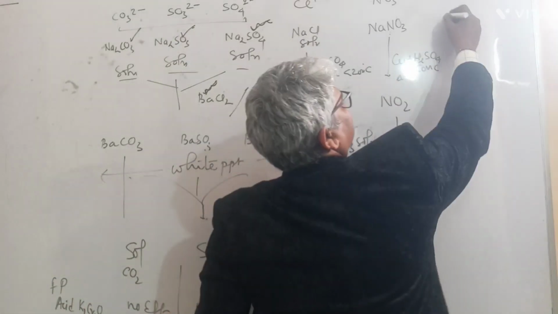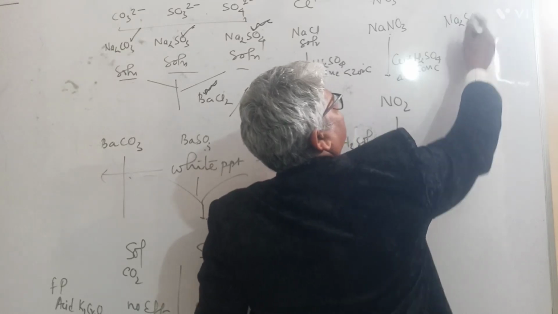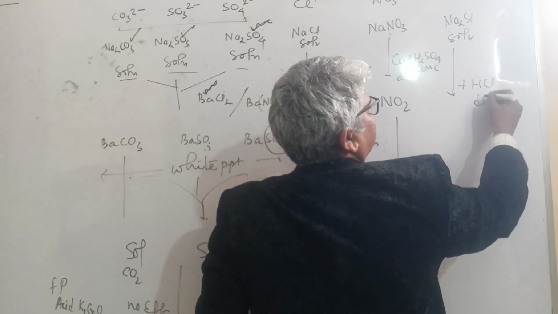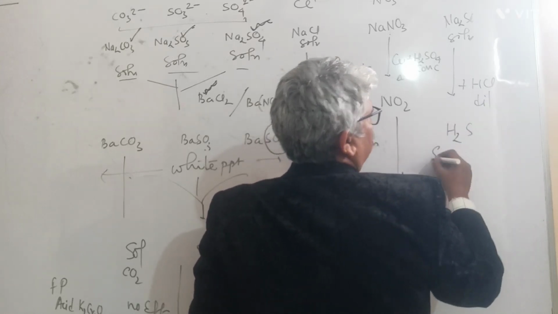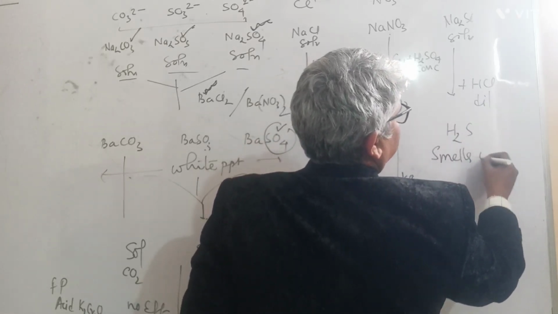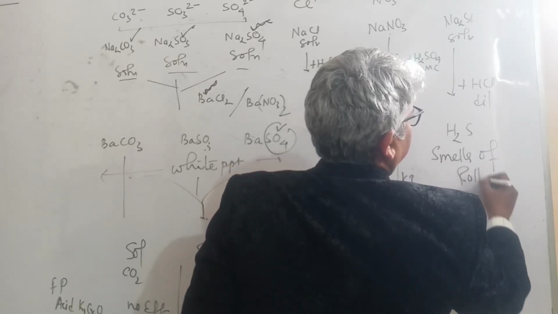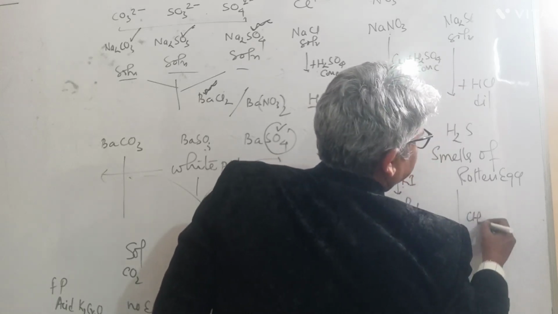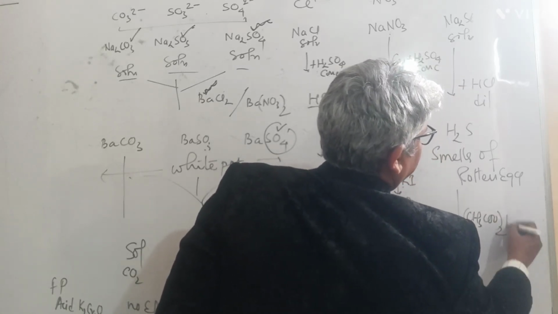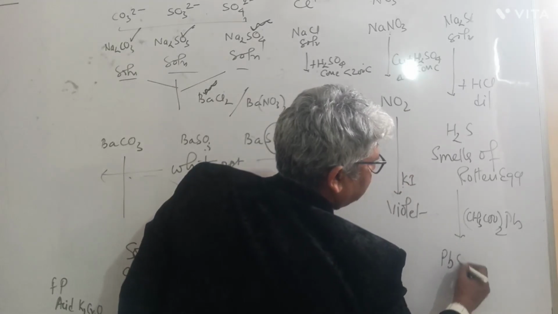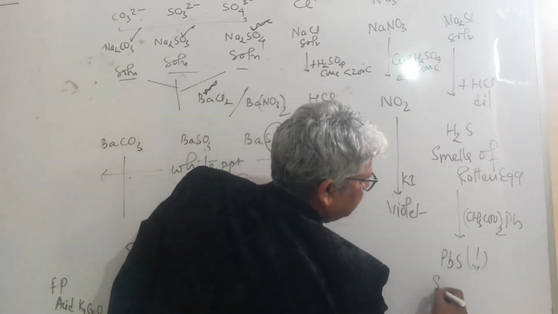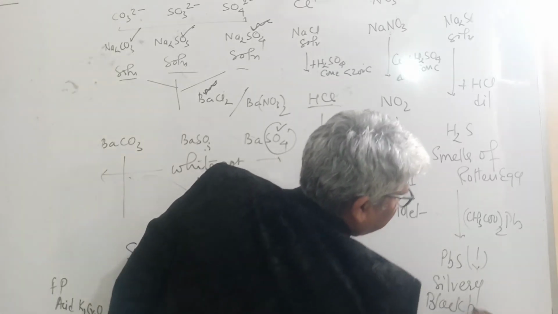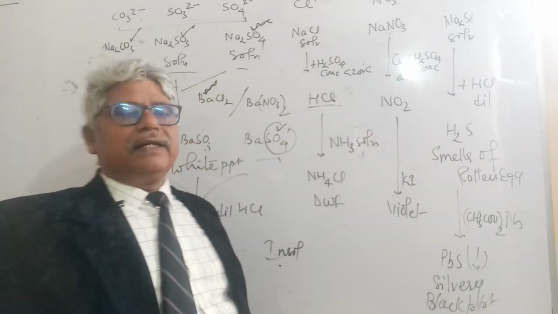For sulfide, you take a salt, make it solution, add dilute hydrochloric acid, a gas which smells of rotten egg is formed, which turns lead acetate paper silvery black. Silvery black precipitate of lead sulfide is formed.